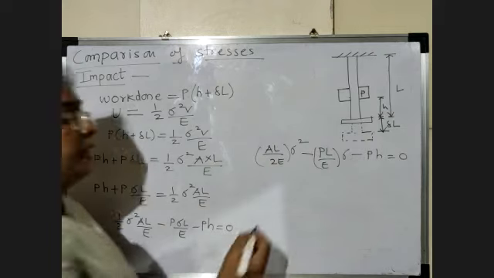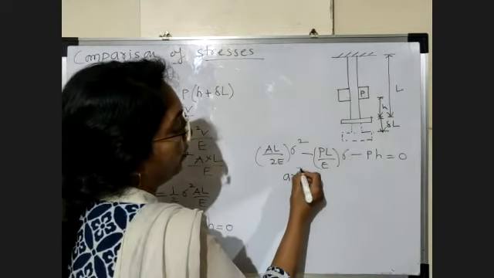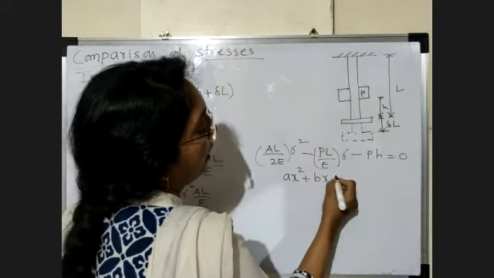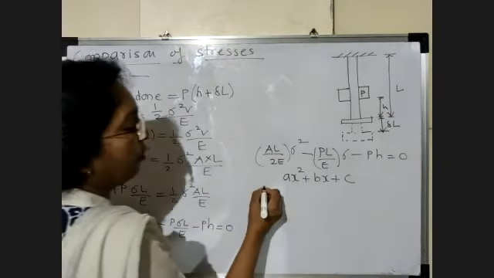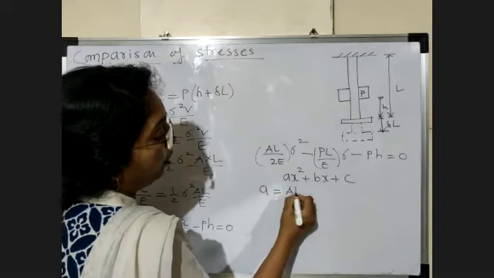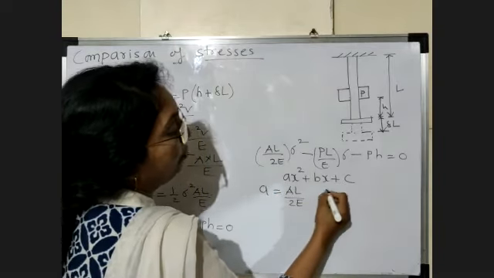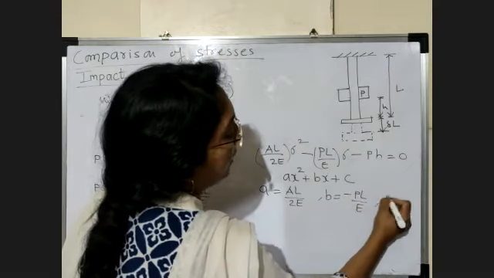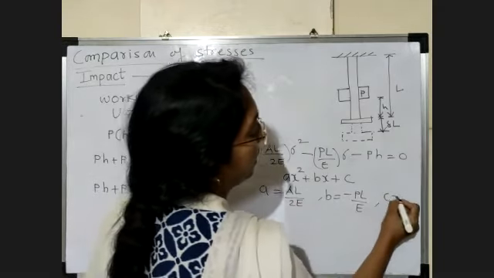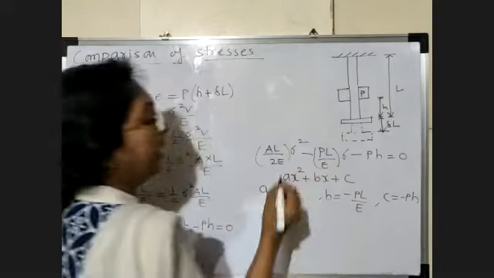It is a quadratic equation, Ax square plus bx plus c, where a equal to AL upon 2E, b is equal to minus PL upon E, and c is equal to minus PH, and x is nothing but sigma.